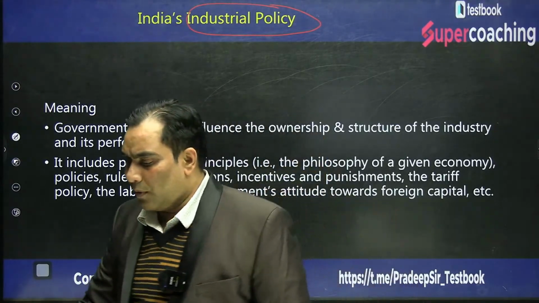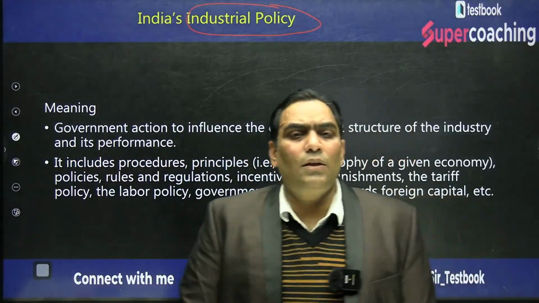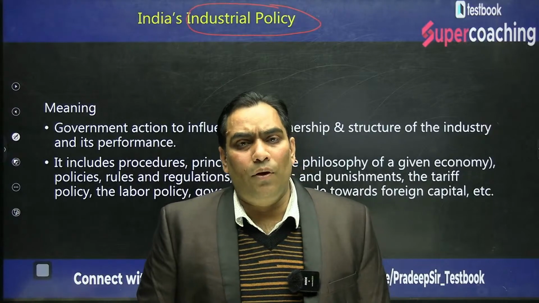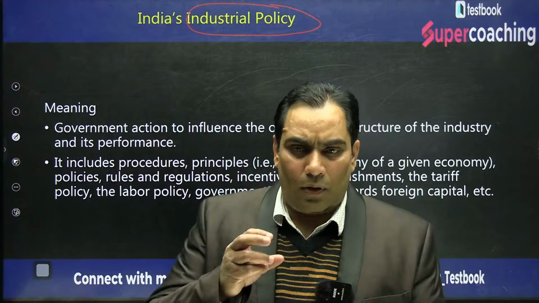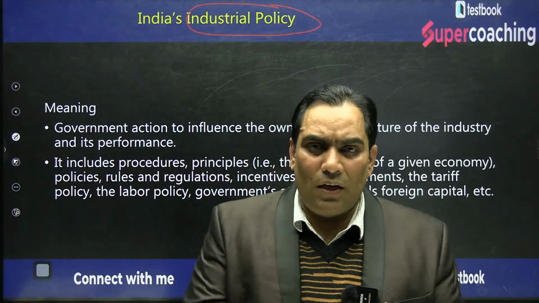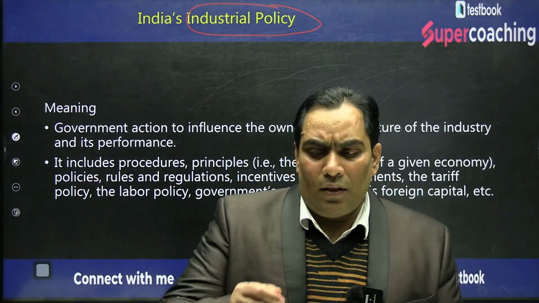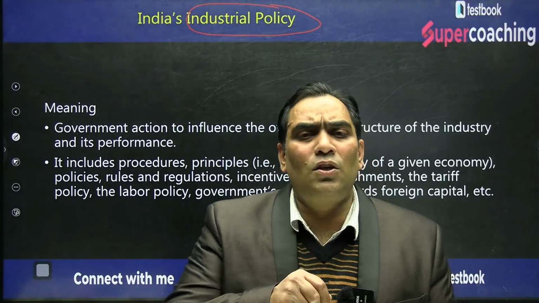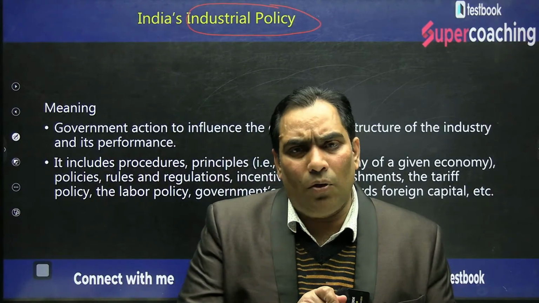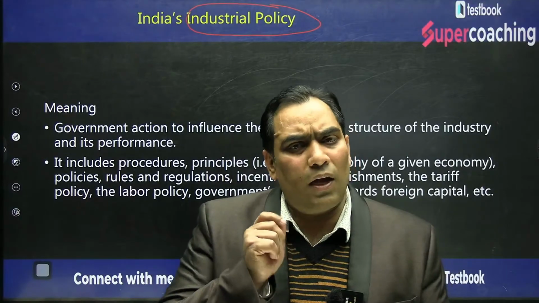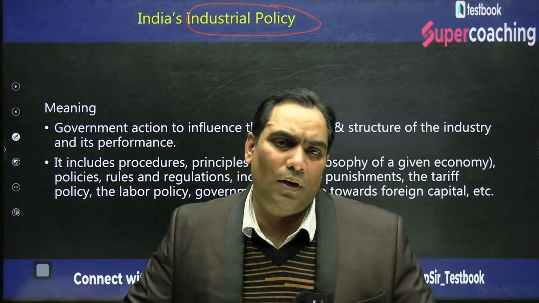I am going to repeat once again. Please try to understand what I want to say. First I gave you the background, what industries are and how many types of industry there can be. Now we are going to discuss that to run these industries there is a need to have an industrial policy. So who is going to announce the industrial policy? The government is going to announce the industrial policy. So first I just want to define what the meaning of industrial policy is.